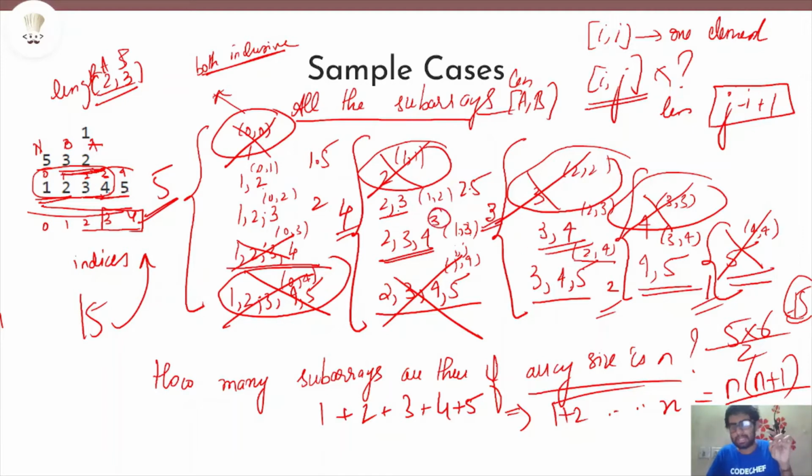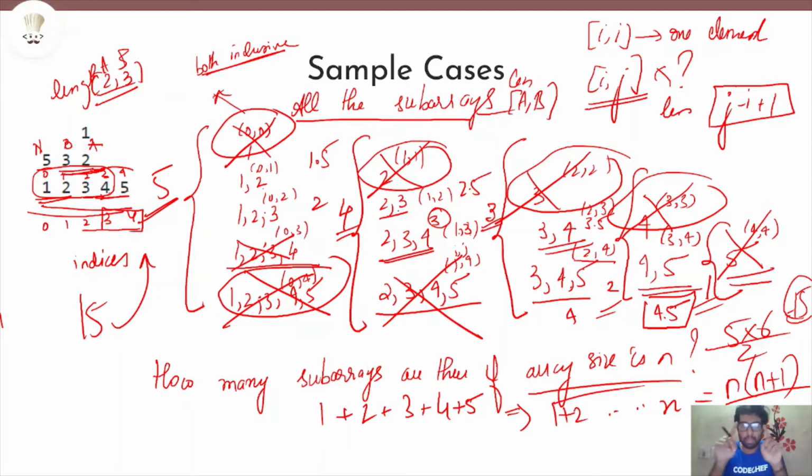Now 4 plus 3 is 7. 7 by 2 is 3.5. Now 3, 4, 5. The sum of this is 12 and 12 divided by 3 is 4. Now let's look at 4 and 5. The sum is 9. 9 divided by 2 is 4.5. So over all the subarrays of length between 2 and 3, the maximum average we have found is 4.5, which we have obtained by taking the elements 4 and 5 and dividing them to get 4.5 as our answer.